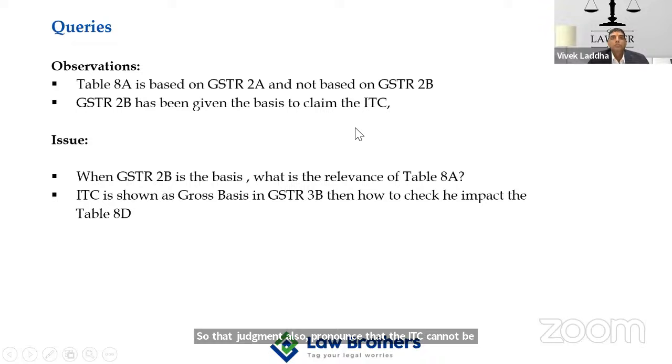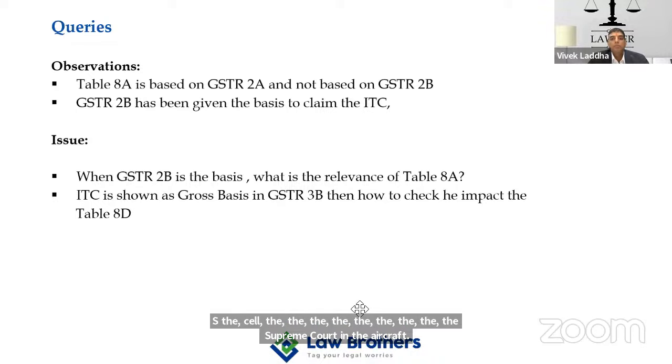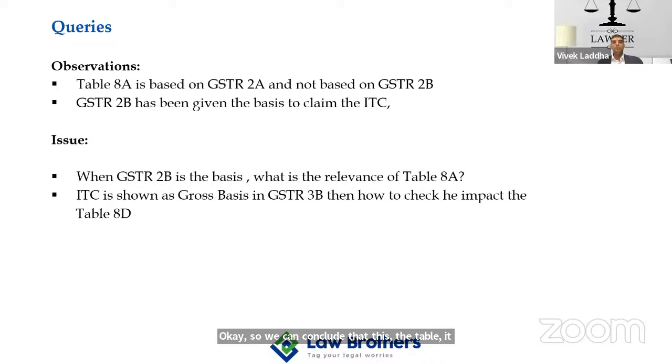And recently, yesterday, we saw the dismissal of the SLP by the Supreme Court in the Suncraft case. So we can conclude that Table 8 is not basically the final criterion to determine the liability, because we have Circulars 183 and 193, which take care of the case where the supplier is not in a position to furnish the GSTR 1, and that doesn't mean the denial of the credit.